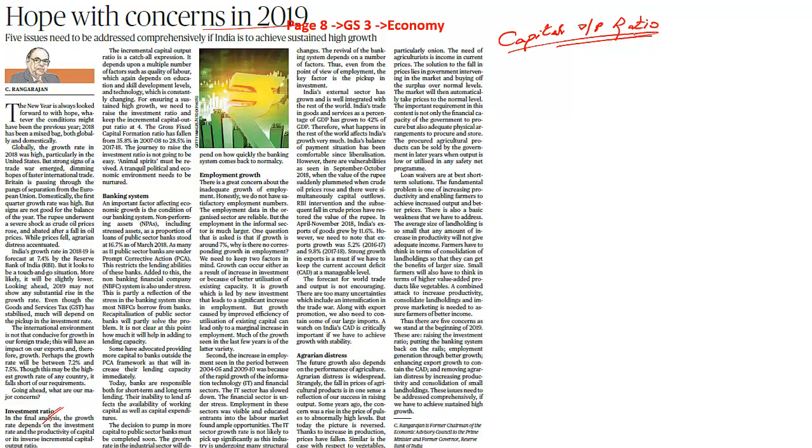So what this article goes on to say is, in case we are able to keep the incremental capital output ratio at about 4%, then we will see more output, for which what we require is investment. So in case we are able to invest more and manage it efficiently by organizing and managing all these parameters that are associated with the output, then we would be able to manage the growth rate. So this is what we need to understand when it comes to the investment ratio.